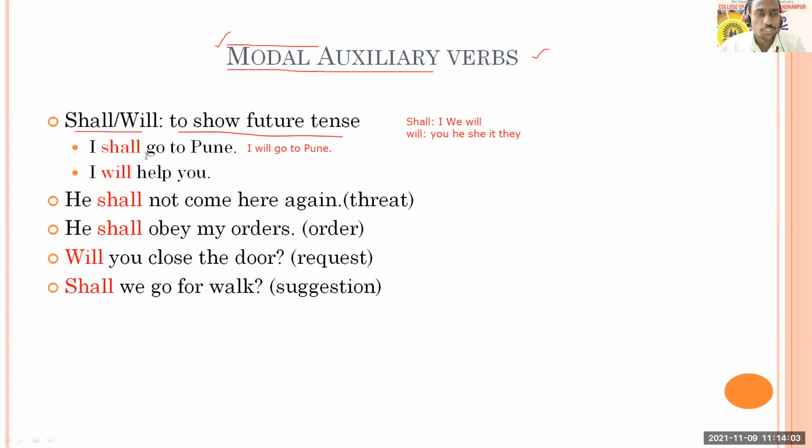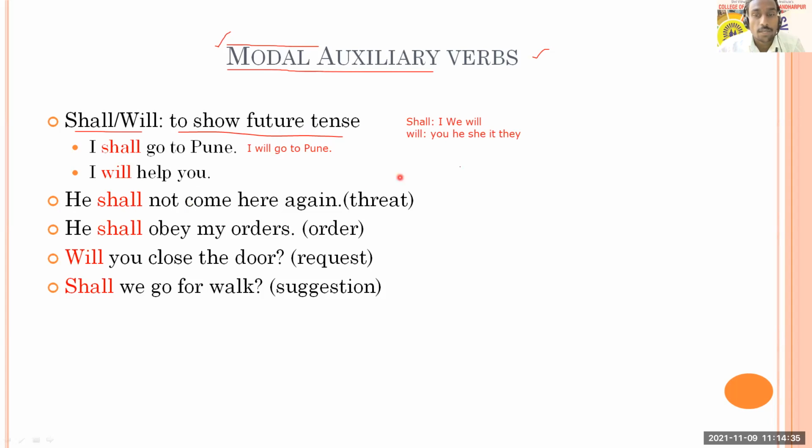So shall shows just a future activity. I shall go to Pune, in this case maybe or maybe not. So, as you said, possibility, but it doesn't mean exactly possibility here, just that it is not sure. And when you're determined, when you're certain, when you're sure, in that case you can use will. So that is the difference. You're right. You can think about it like this: I will help you. So it shows determination.